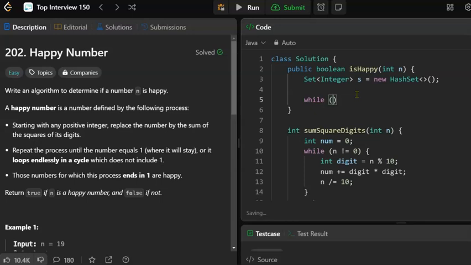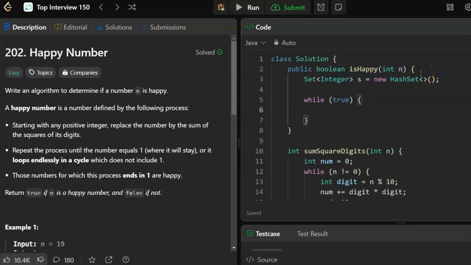I don't know how many times we're going to have to go through this. I think a while true loop is the way to go here because we need an if statement in here. We're going to have to do the computation, squaring the digits, and then we're going to have to do an if statement on that. So it's really not until we square the digits that we can decide whether or not we want to break out of the loop. So I think it's better to just set the main loop as while true, and we'll break out of it.